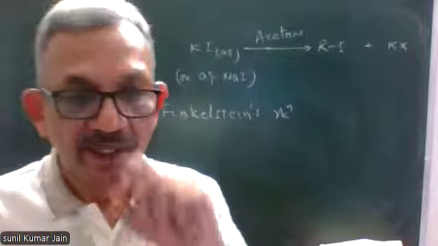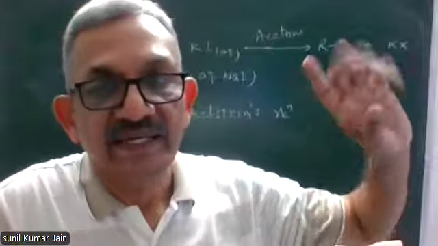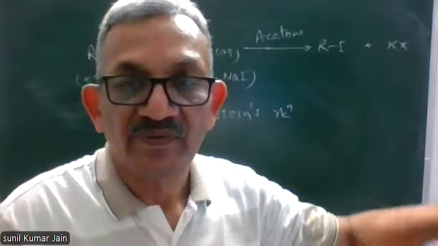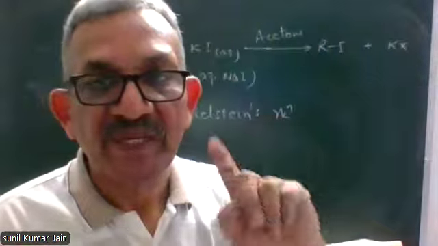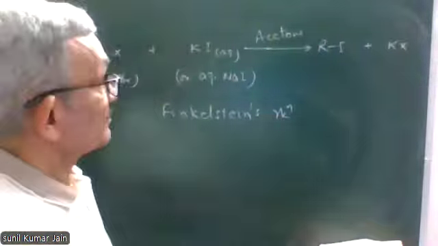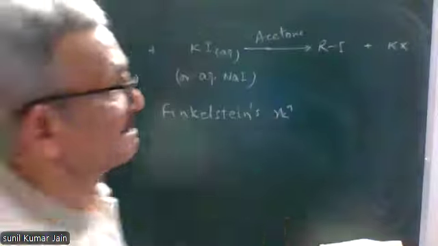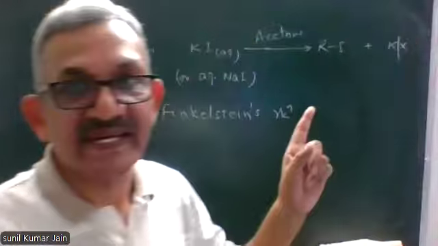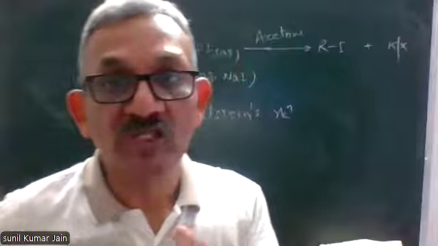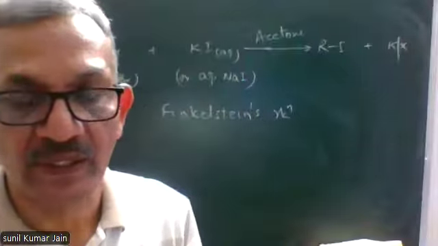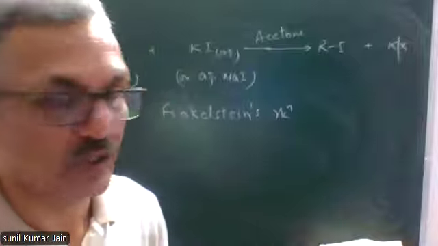Finkelstein's reaction. Now, what is the role of acetone? First role I said is it acts as a solvent for RX during the reaction. Second role, acetone is an organic compound. This product formed, KX, is an ionic compound. And ionic compounds are soluble in polar solvents like water, insoluble in organic solvents.